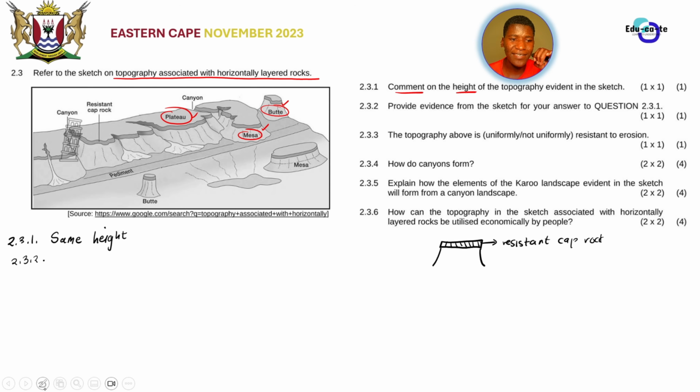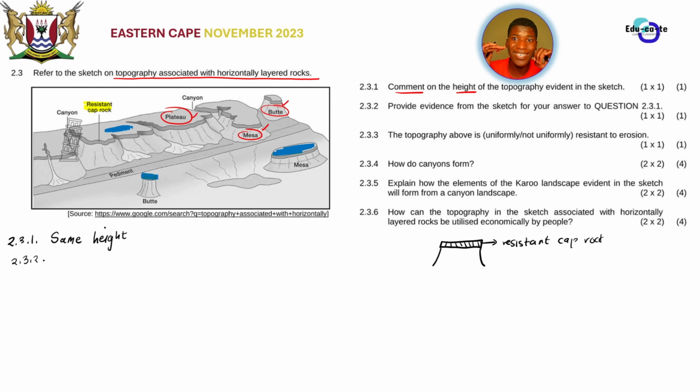So similarly here, you can see that in our diagram here, we have got a resistant cap rock. And when we're talking about a resistant cap rock, we're talking about the rock that we are finding on top of the landforms. This rock here, you can see that it is well drawn here to show that this rock is a resistant rock, this rock that is found on top. So this rock is resistant in such a way that it is not actually reduced. Its height is never reduced. So if they say provide an evidence for this same height, you say that there's a what? There's a resistant cap rock.